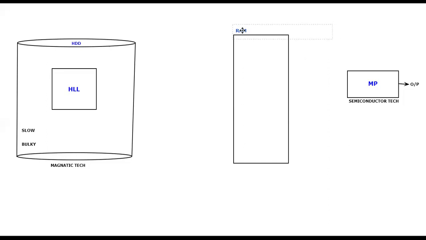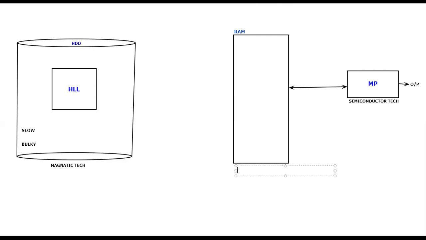Why I'm explaining all these things is because today we'll be understanding why the RAM is called primary memory and why the hard disk is called secondary memory. Any which way, we are going to connect these two fellows: one is our RAM, and the second is our microprocessor. When these two are connected, they are very happy.